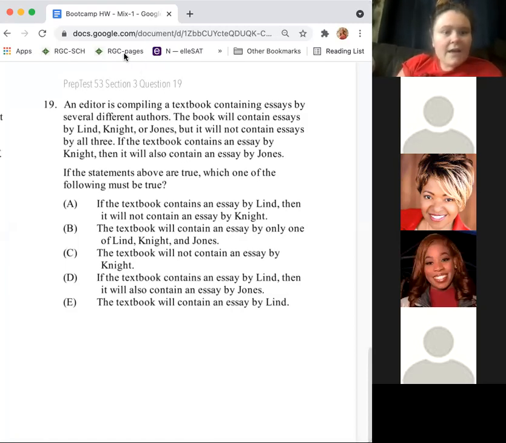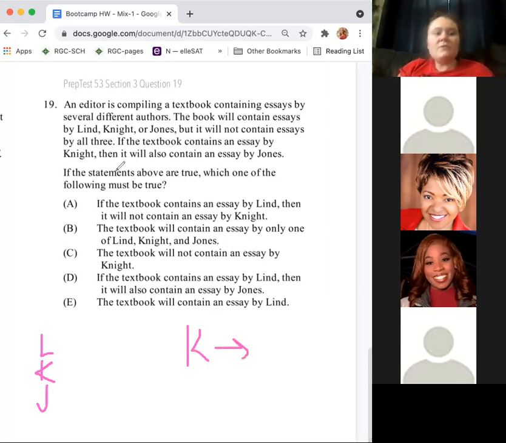So here we know that the book is going to contain essays by either Lind, Knight, or Jones, right? But it's not going to contain essays by all three. Then it says, if the textbook contains an essay by Knight, then it will be by Jones. So this is conditional. We don't know that's for sure going to happen. But if this were to happen, let's make a prediction here. If this did happen, what do we know to be true?